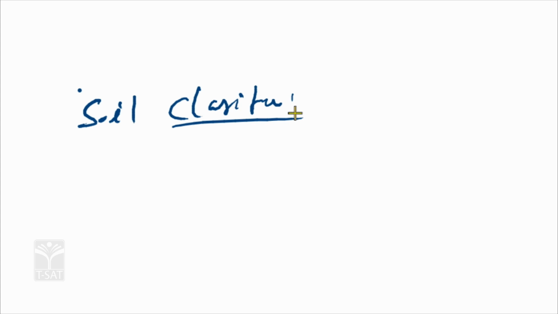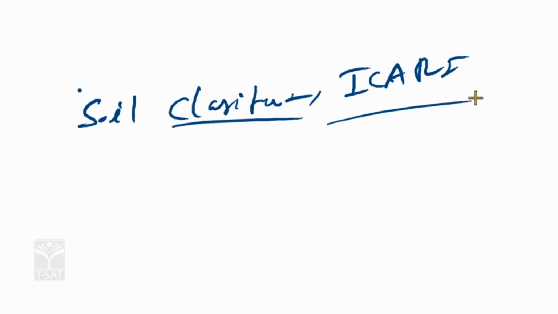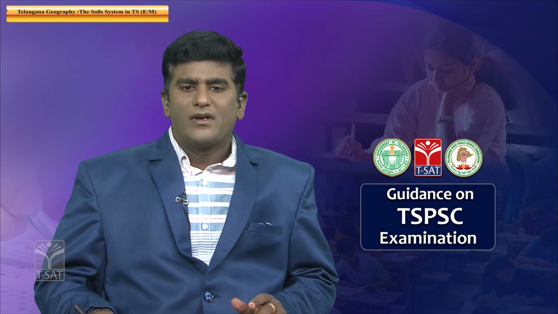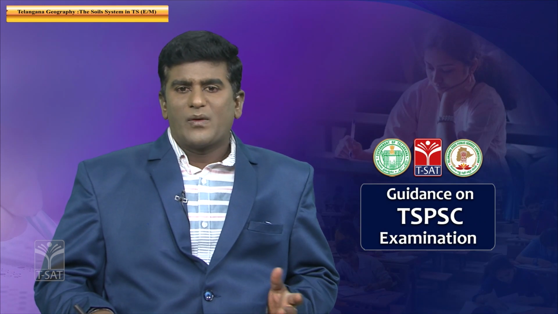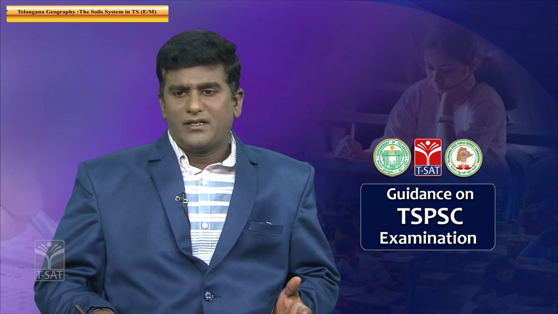Soil classification in India: ICAR, the Indian Council of Agricultural Research, classified 8 types of soils in India. That classification is not applied like that to Telangana state.